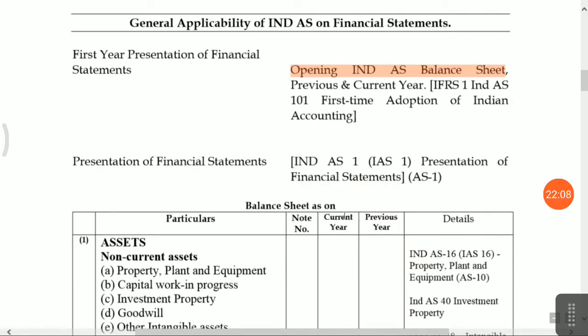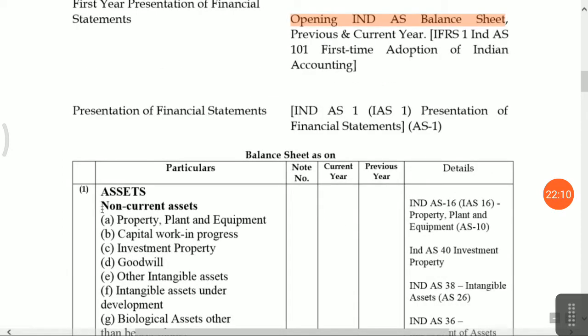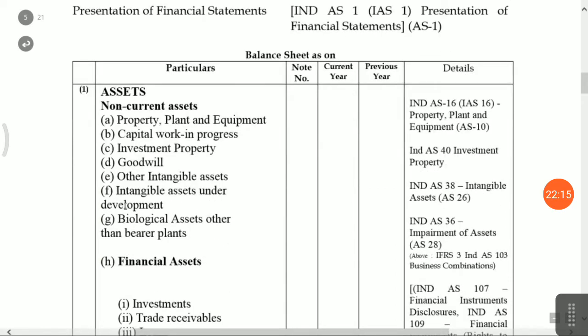Now I am presenting the financial statement. This is your financial statement as per the Ind AS format. Friends, here non-current assets is there, then financial assets. Financial asset means you want to earn income by contractual terms and interest income, and there is no intention of sale, which is the concept of amortization. If there is an intention of sale, then it is fair value through other comprehensive income, and if both conditions are not satisfied, then fair value through profit and loss account.